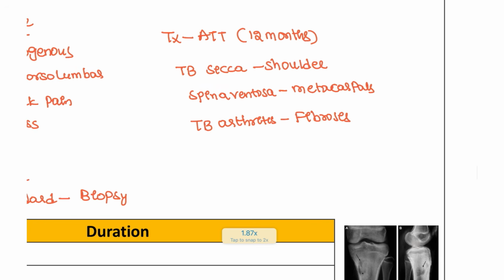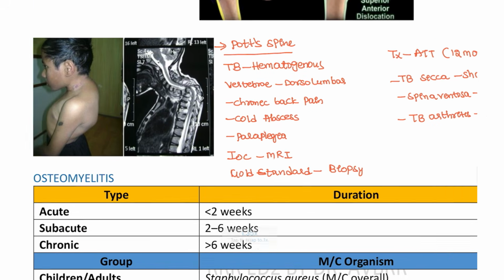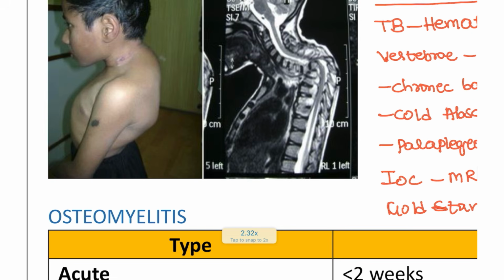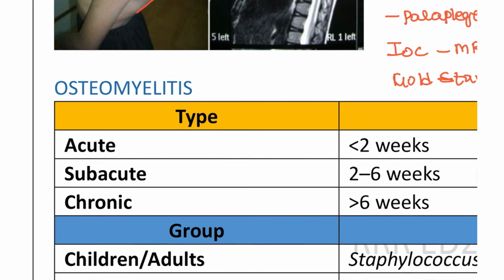That is, TB arthritis will cause fibrosis of the bone, right? These important points have to be noted for your examination, right? This is how the patient will have deformity that can cause kyphosis, and lordosis can also be seen in this patient.